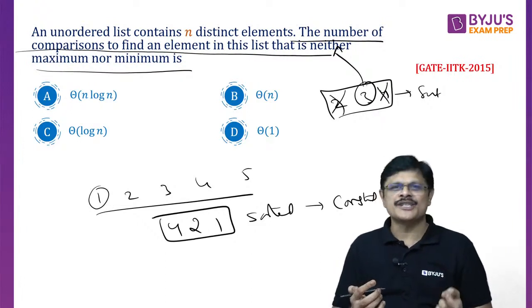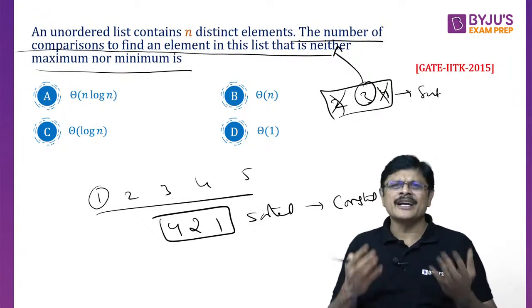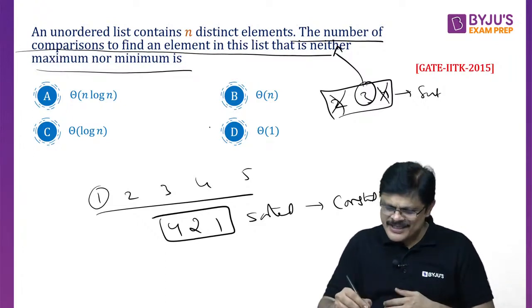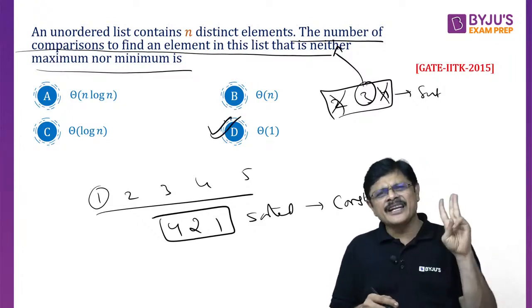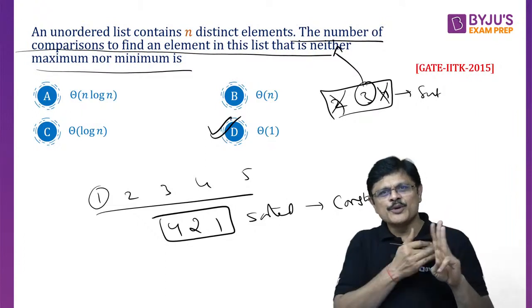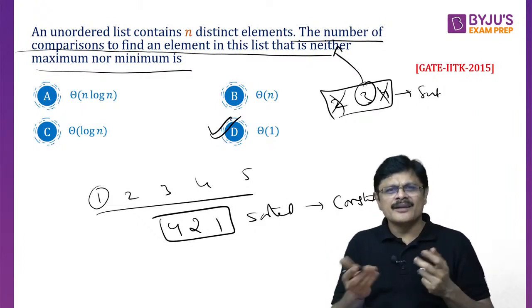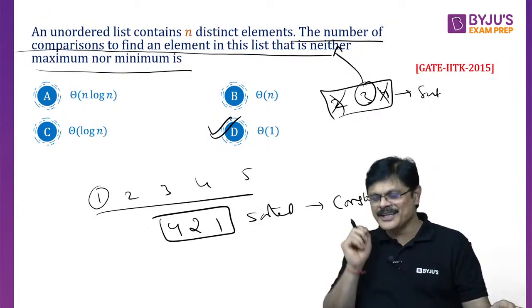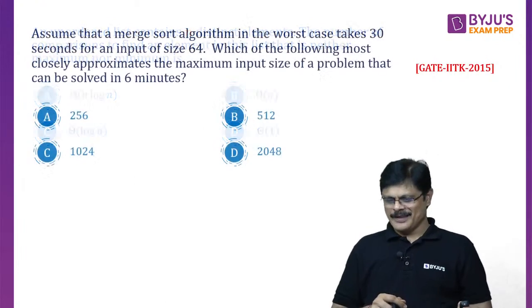You can do it in a constant number of steps. So the answer for this is theta 1. Just take any 3 elements, sort them, remove the smaller and remove the larger. You can find the number which is neither maxima nor minima. So it is the most interesting question, my dear friends.